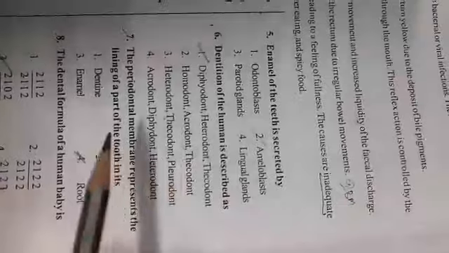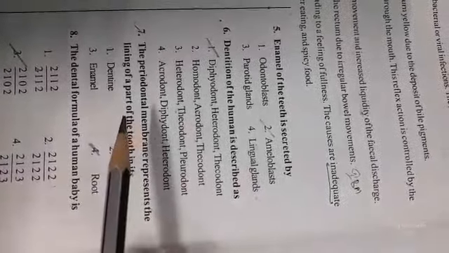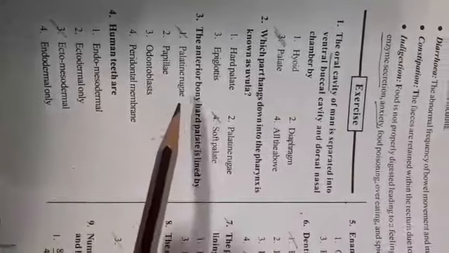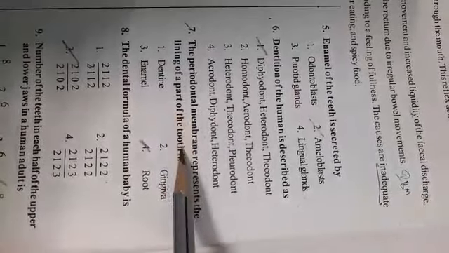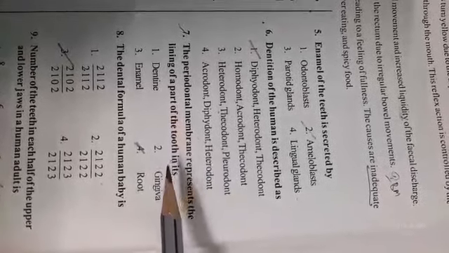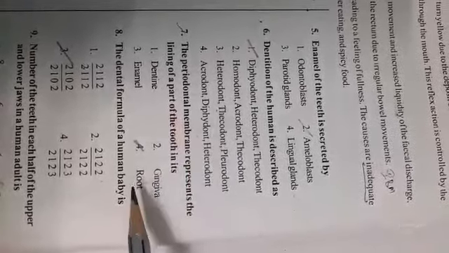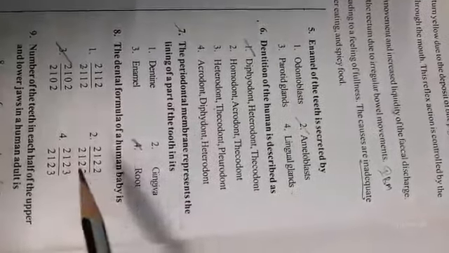The periodontal membrane represents the lining of a part of the tooth. I explained that one here. The tooth has mainly three parts: crown, neck and root, and periodontal membrane covers the root. It is present over the cementum.